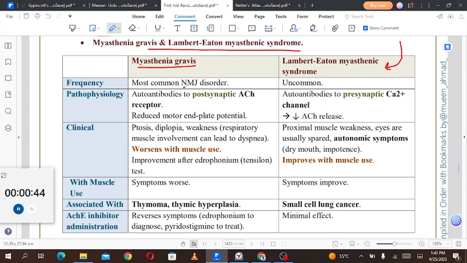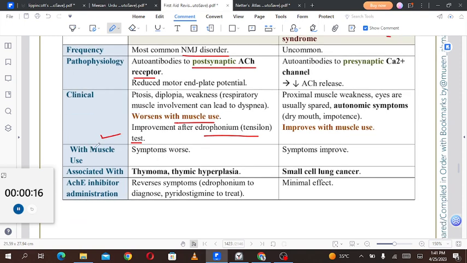Frequency of myasthenia gravis: most common neuromuscular junction disorder. Pathophysiology: autoantibodies to the post-synaptic acetylcholine receptor, reduced motor end plate potential. Clinical: ptosis, diplopia, weakness, respiratory muscle involvement can lead to dyspnea, worsens with muscle use. Improvement after edrophonium, the Tensilon test. So when we give the edrophonium, there will be improvement, because edrophonium is also an acetylcholinesterase inhibitor, so there will be a positive Tensilon test, and improvement will be seen. With muscle use, symptoms will worsen. Associated with a thymoma, thymic hyperplasia, and acetylcholinesterase inhibitor administration reverses the symptoms.